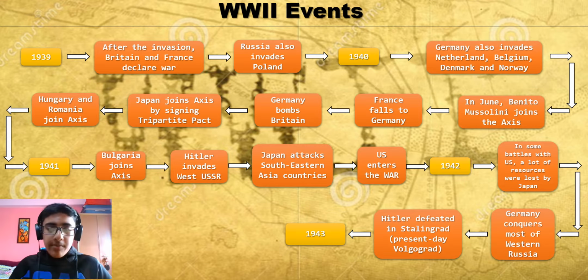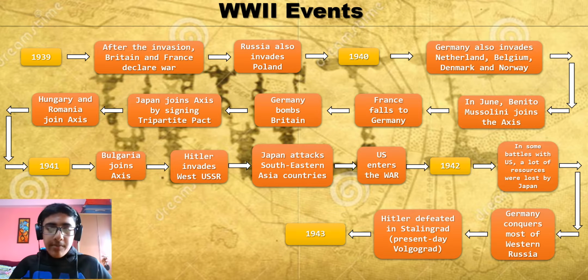Then Hitler invades West USSR, and it is one of the most important and influential moments of World War II, as he denied and declined all the policies of the Molotov-Ribbentrop Pact, and thus he did not get the protection that he had been getting from Russia until that moment.